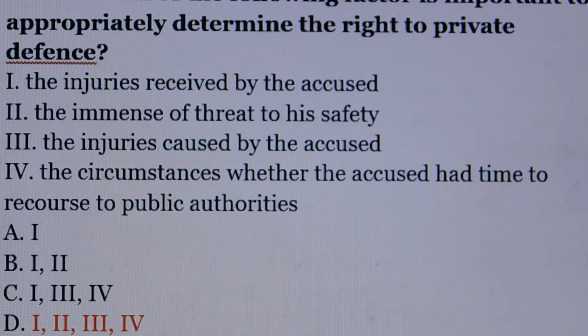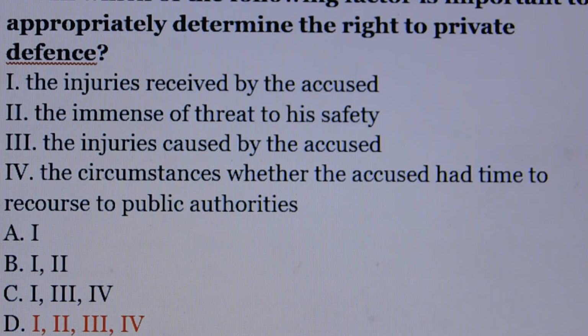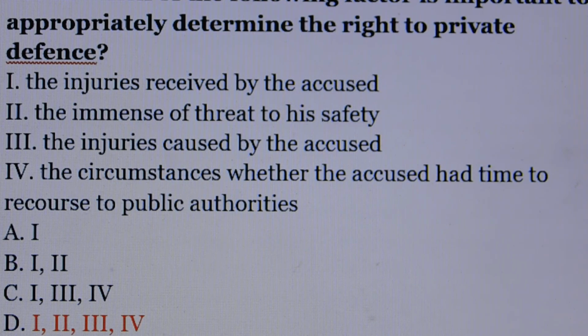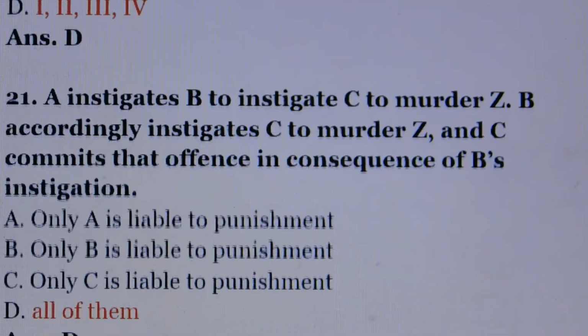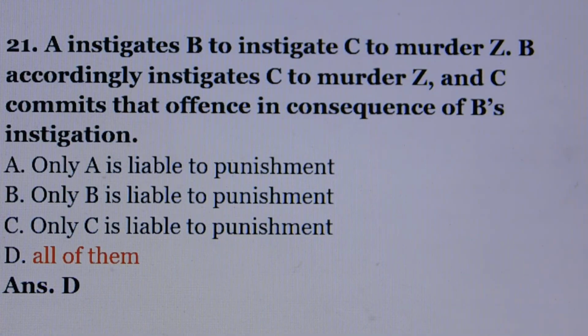First, the injuries received by the accused. Second, the immense of threat to his safety. Third, the injuries caused by the accused. Fourth, the circumstances whether the accused had time to recourse to public authorities. Question number 21. A instigates B to instigate C to murder Z. B accordingly instigates C to murder Z and C commits that offence in consequence of B's instigation.